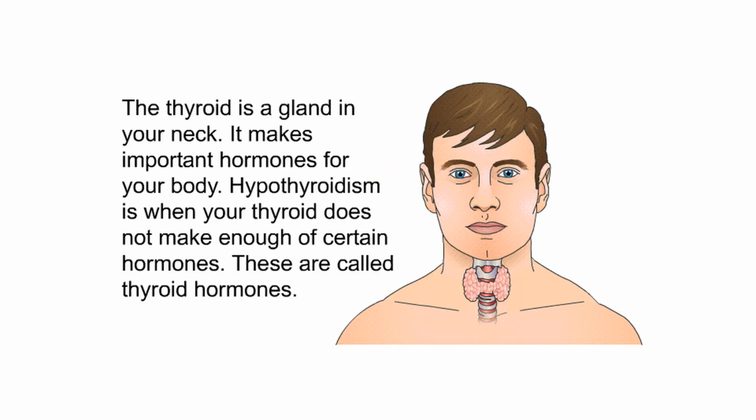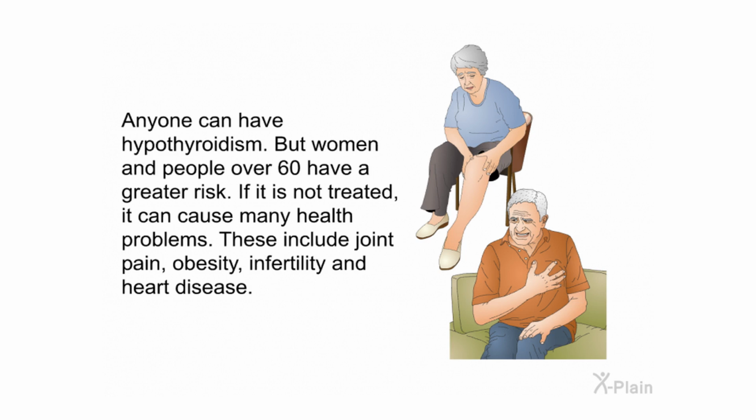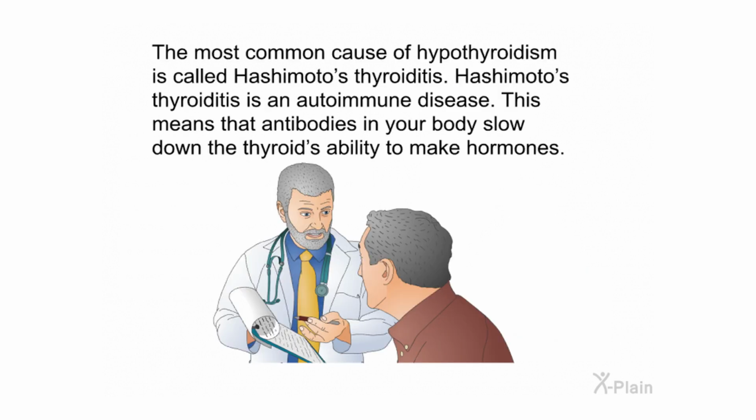Summary. The thyroid is a gland in your neck. It makes important hormones for your body. Hypothyroidism is when your thyroid does not make enough of certain hormones. These are called thyroid hormones. Anyone can have hypothyroidism, but women and people over 60 have a greater risk. If it is not treated, it can cause many health problems. These include joint pain, obesity, infertility, and heart disease.